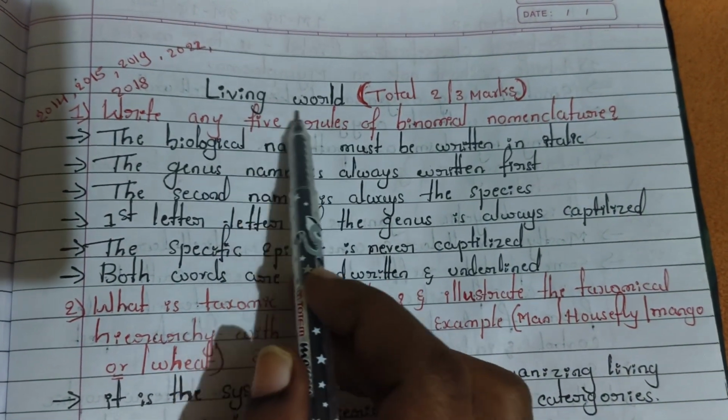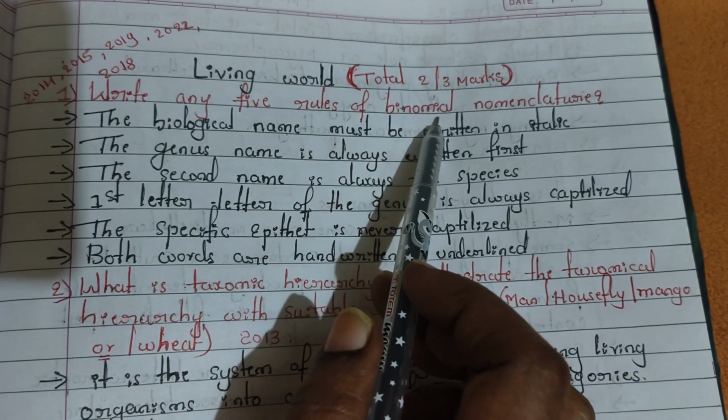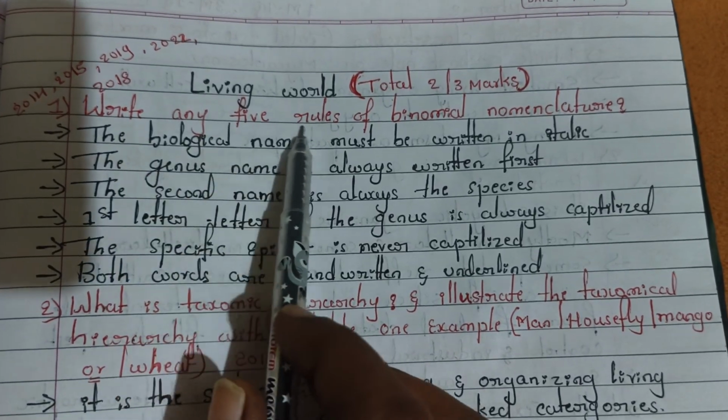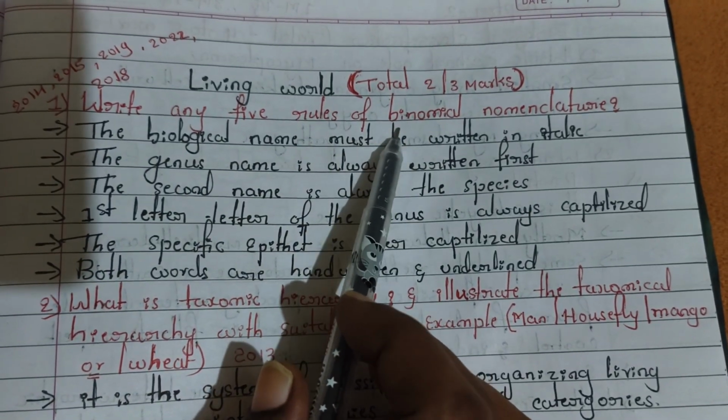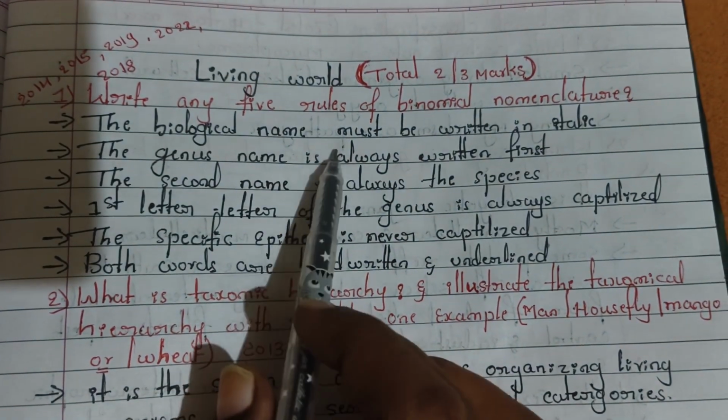The first chapter is The Living World. From The Living World, they raise a question on binomial nomenclature. The question is like: write any five roles of binomial nomenclature. If they ask for the roles of binomial nomenclature, we have to write these points.